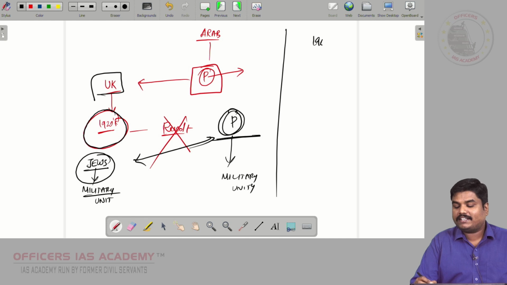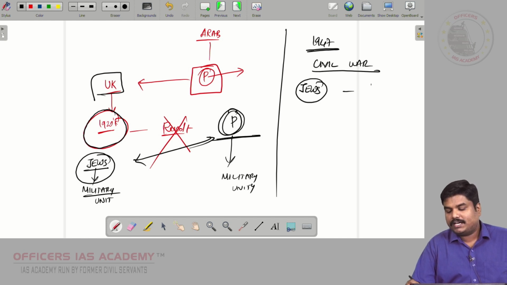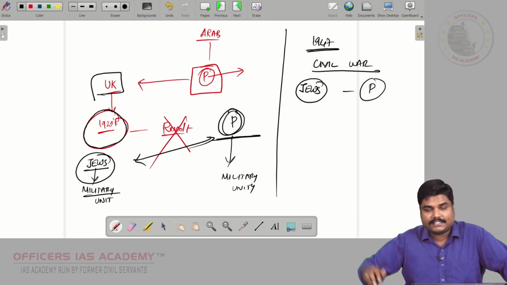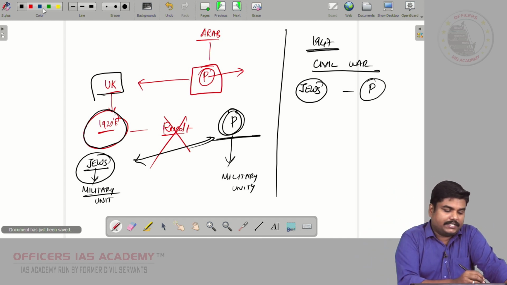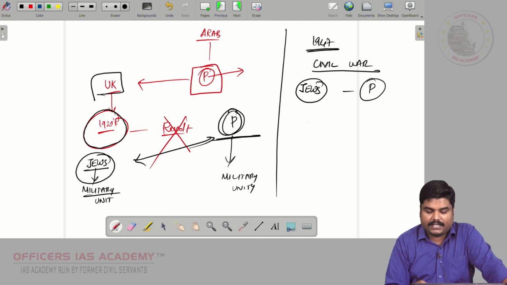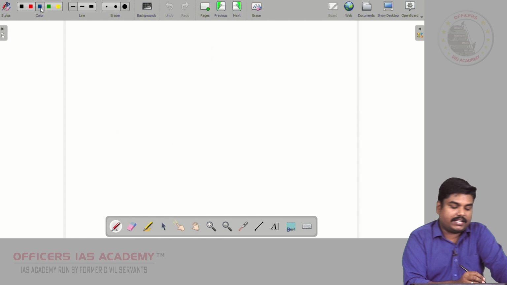But the enmity between the Jews and the Palestinians was increasing day by day. In 1947, that resulted in a huge civil war between the Jews and the Palestinians. The civil war was so violent. So in November 1947, the UN intervened and gave a solution.